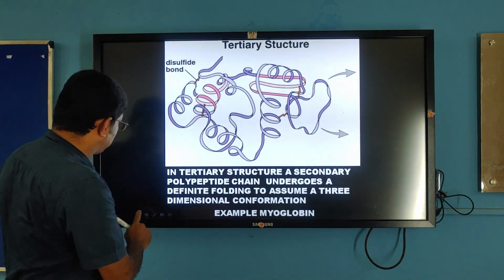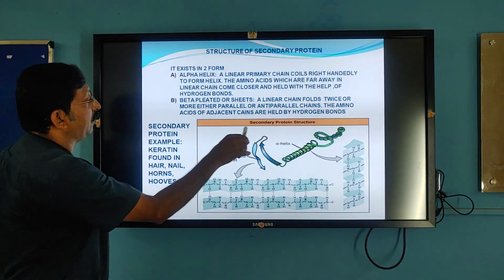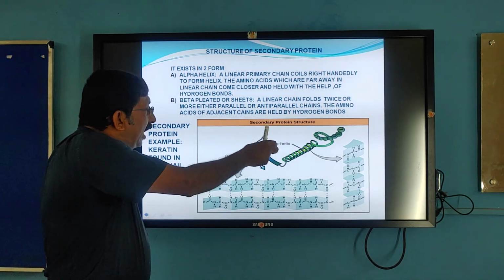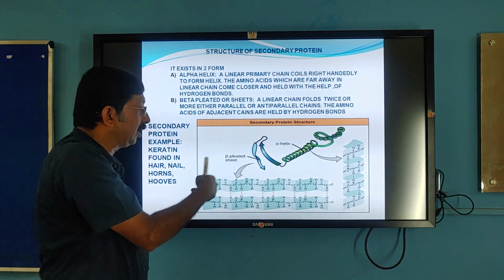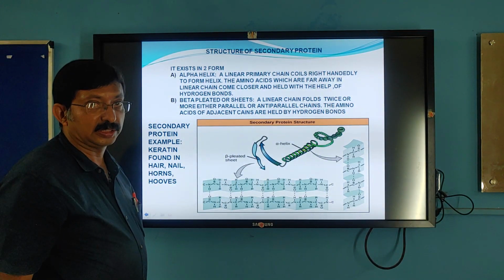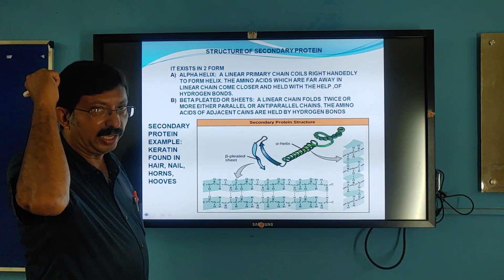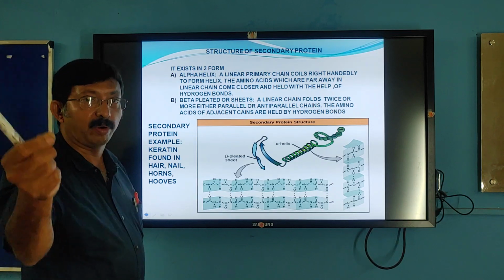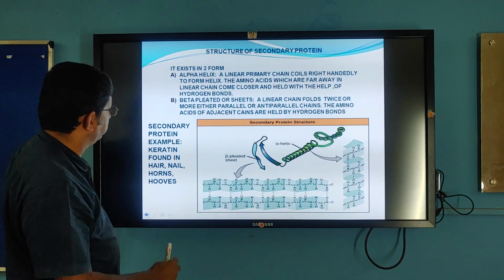If it is like this, then it is called anti-parallel folding. If both arrows are in the same direction, meaning both N terminal and C terminal are in the same direction, then it is called parallel beta sheets. Examples of secondary proteins: our hair, keratin, nail, silk fibroin. All these are examples of secondary proteins.